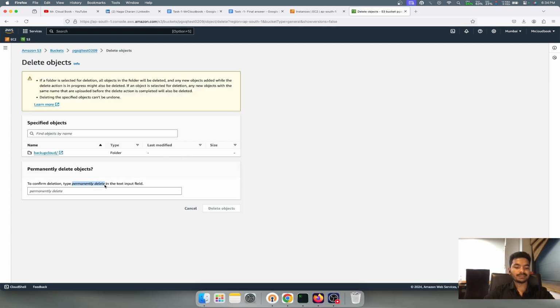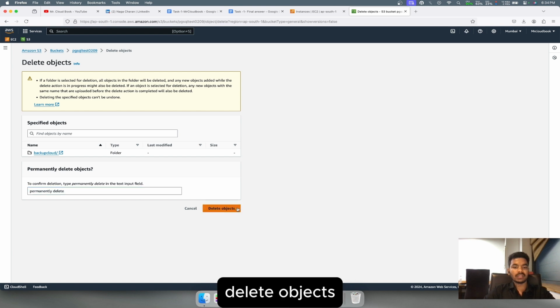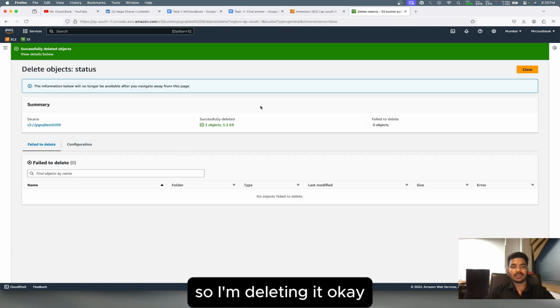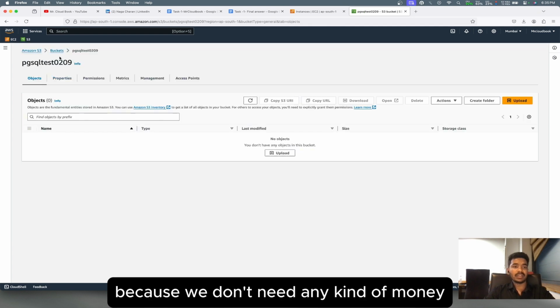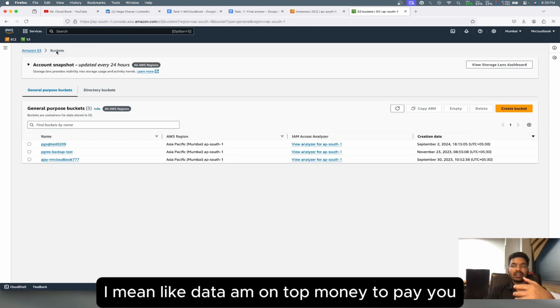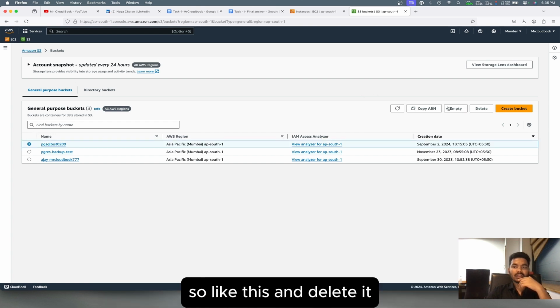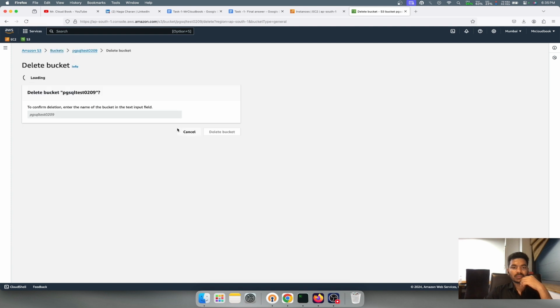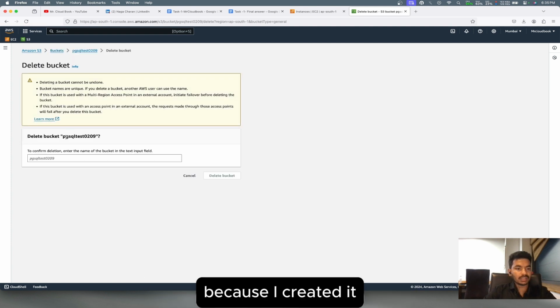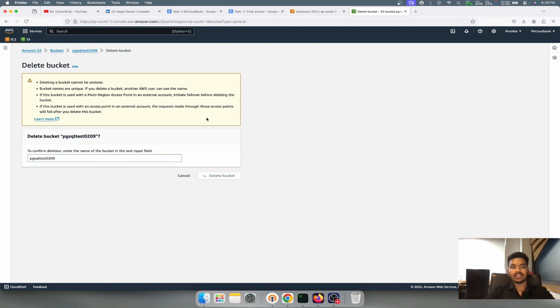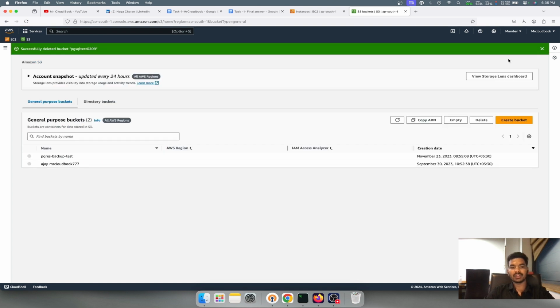Let's copy it, delete objects. So I'm deleting it. Okay, that is done. Close, because we don't want you to pay any kind of money. Select this and delete it. I want to delete everything, right, because I created it. So copy it, paste it, delete bucket. So the bucket is also deleted here. Deleting a bucket cannot be undone, so you will get some kind of warnings.